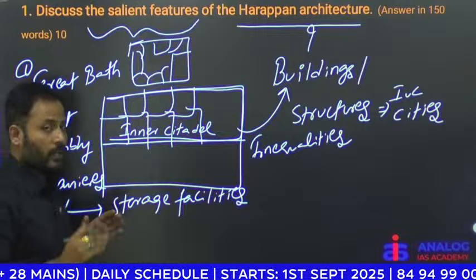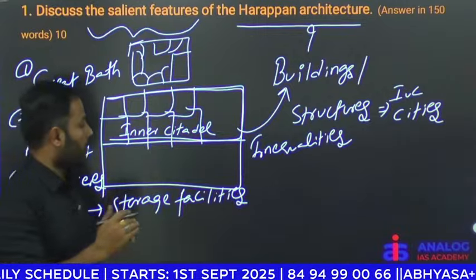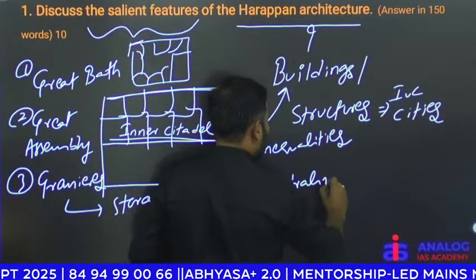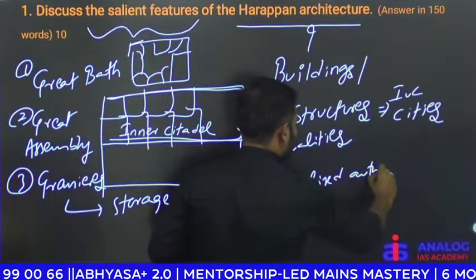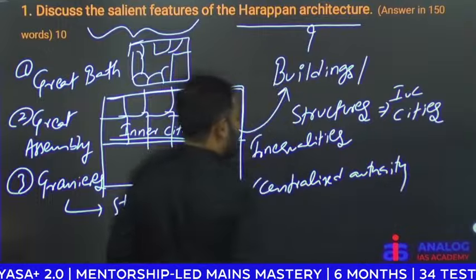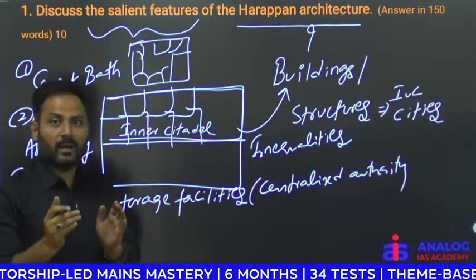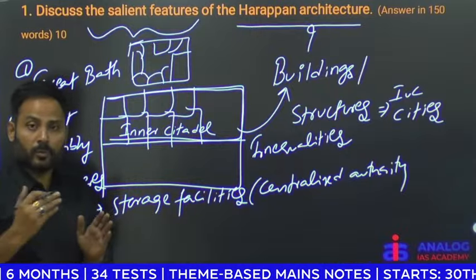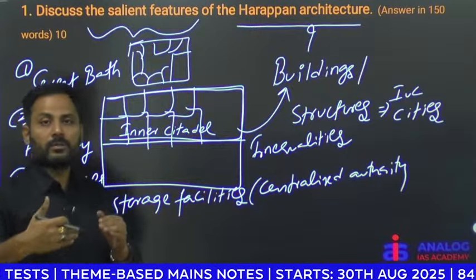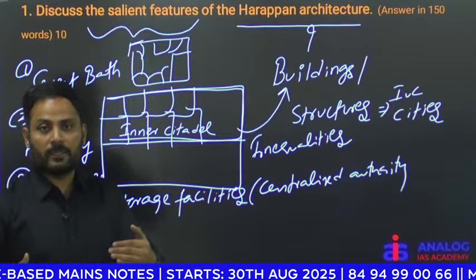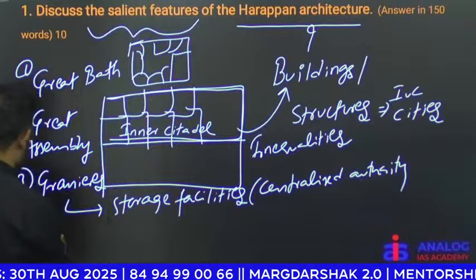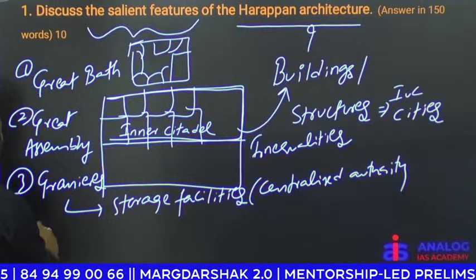Okay, so with this we can conclude they have a strong centralized authority. And this strong centralized authority might create these storage facilities to distribute the food, or else it might be used for the export of food grains, by boats. And we must talk about the granaries.